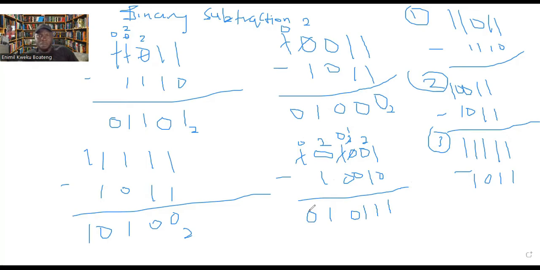And I've told you time and again that leading zeros are not important, but I'm just putting them there so that it doesn't confuse you. You don't ask yourself, we had a 0 here, but we didn't write a 0 down there. Now, so what it means is that 1 0 1 0 0 1 minus 1 0 0 1 0 is giving us 1 0 1 1 1 base 2.